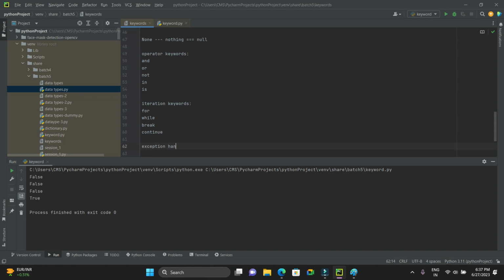exception handling keywords. Under this we have try, except, and what else? Finally, and we have raise and assert. These are the exception handling keywords. And not only this, we have the pass keyword. It is a separate keyword, unlike the others. It is the pass keyword, and we have the return keyword.